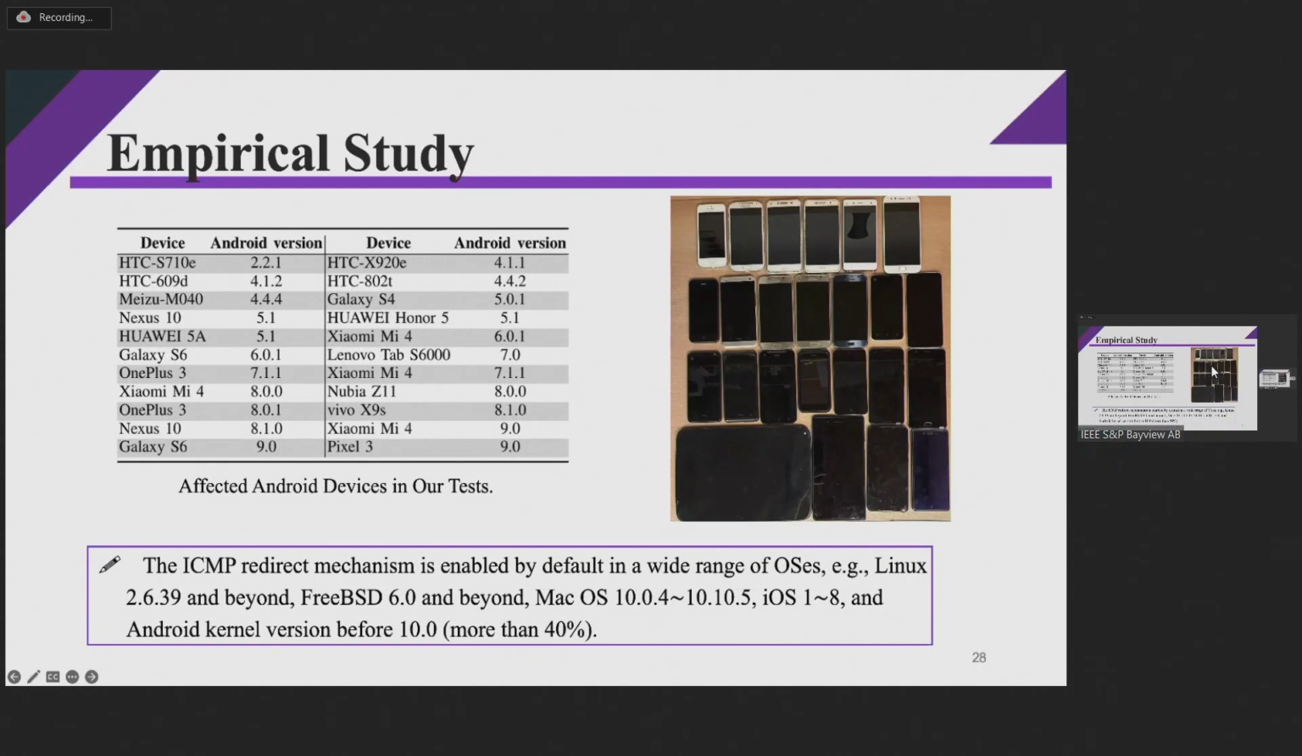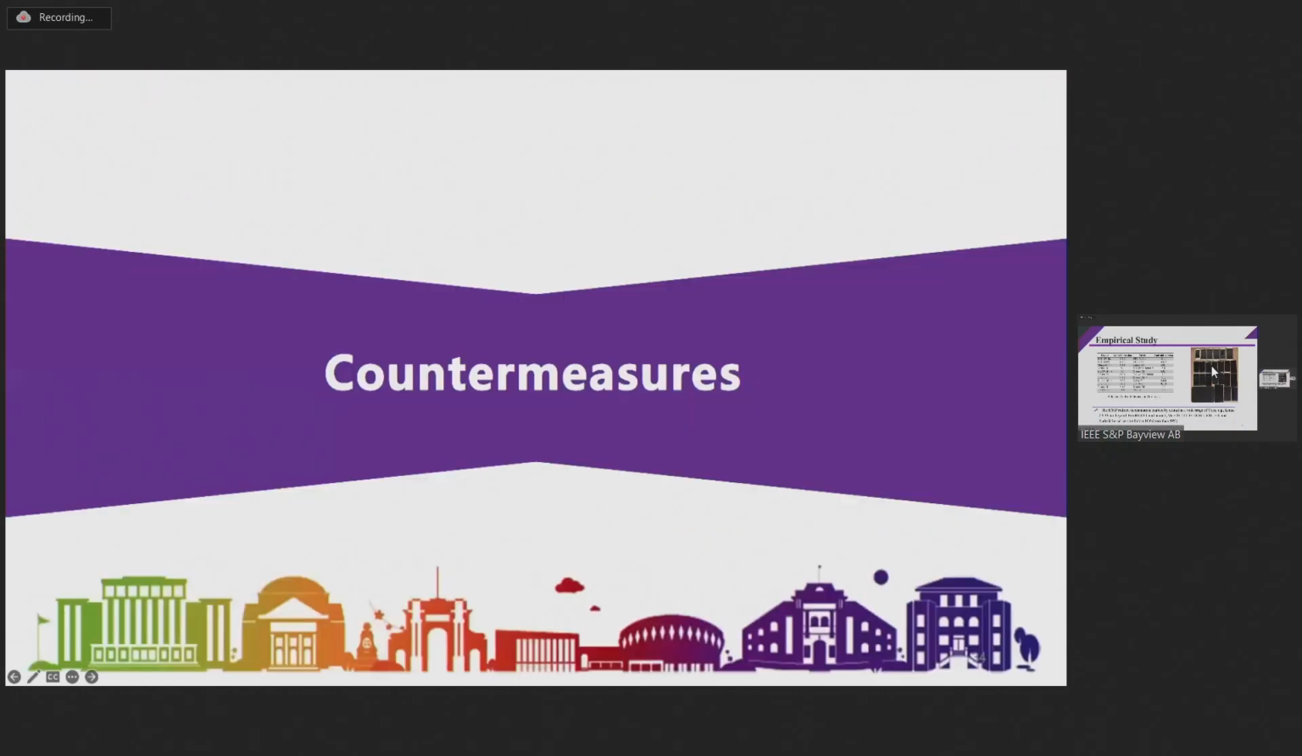According to the ICMP specifications, ICMP redirects are used to reduce route hops and improve network performance. Hence, the ICMP redirect mechanism is enabled by default in a wide range of operating systems. For example, the Unix versions of Linux, FreeBSD, and some previous versions of macOS, iOS, and Android.